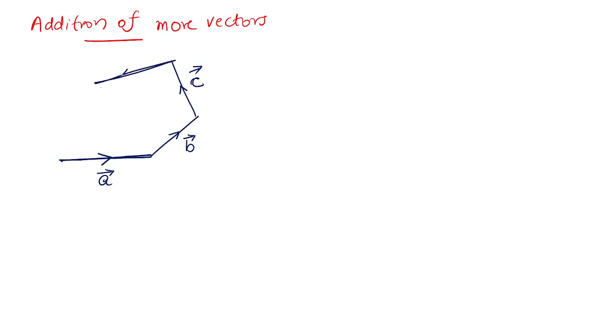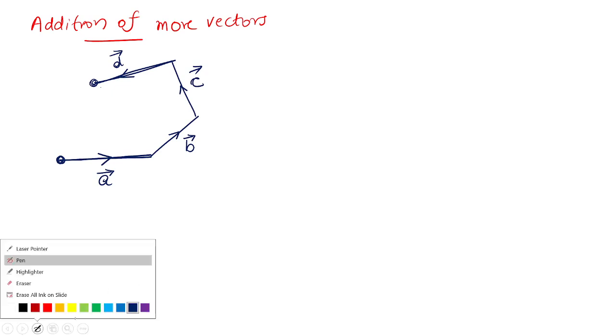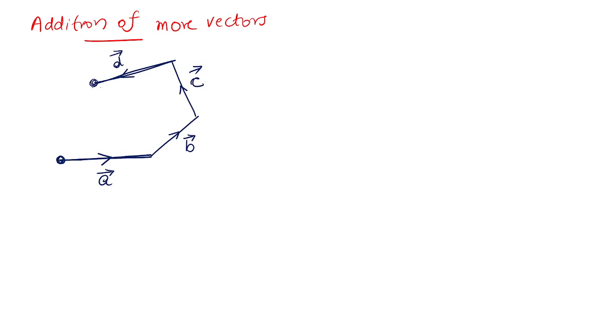Then after that I travel D. Remember, this is my starting point, this is my final point. A plus B plus C plus D gives the net displacement, isn't it? A plus B plus C plus D is the total displacement, not distance. To find the total displacement, what can you do? No need to draw any triangle. You simply join the initial point and final point. That is enough. So this will be A plus B plus C plus D. We don't need any triangle or parallelogram in this situation, okay?